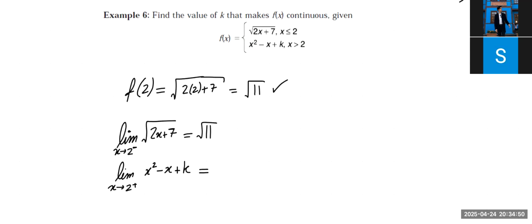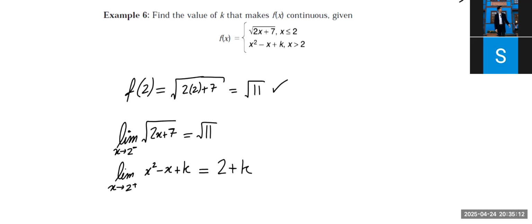So it'd be 4 minus 2 plus k. Exactly. So 2 plus k then, right? Because 4 minus 2 is 2. So I just simplified it. So far so good.